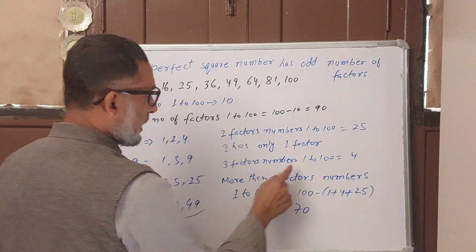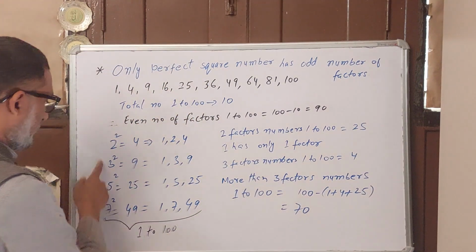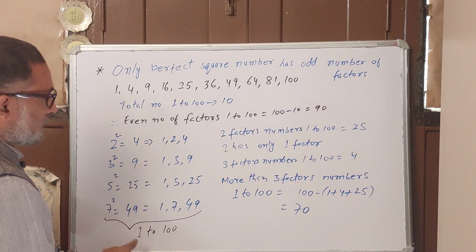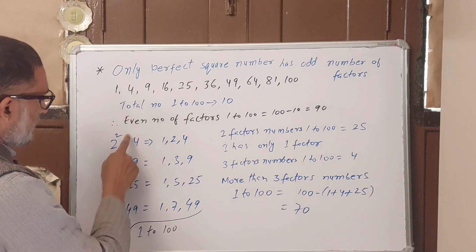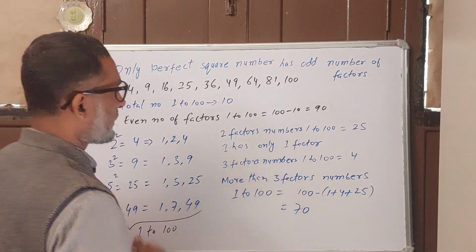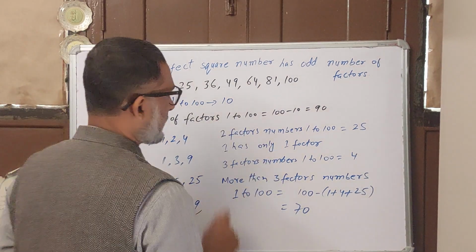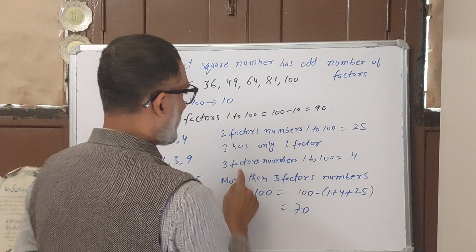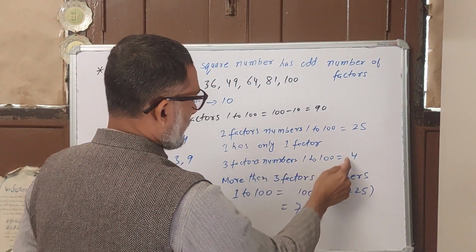For numbers with 3 factors, in the previous video I studied that the squares of prime numbers have only 3 factors. So there are 4 numbers that have 3 factors from 1 to 100. So 1 has only 1 factor, numbers with 2 factors are 25, and numbers with 3 factors are 4.